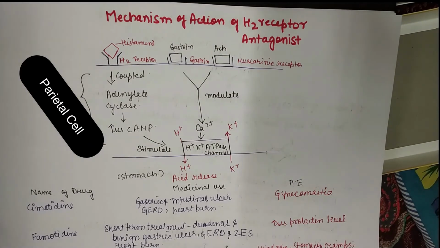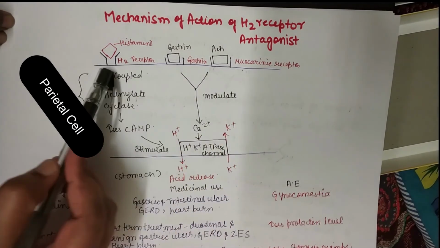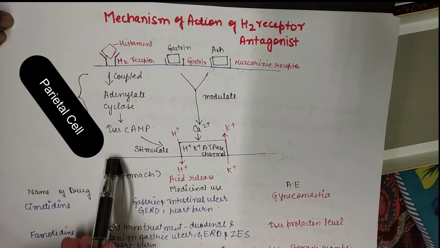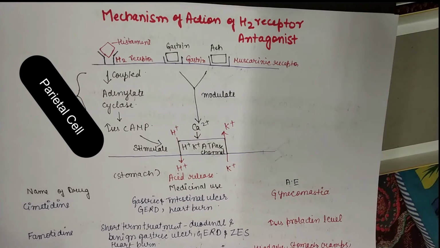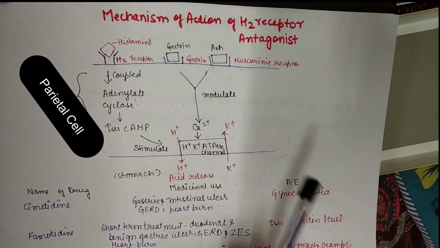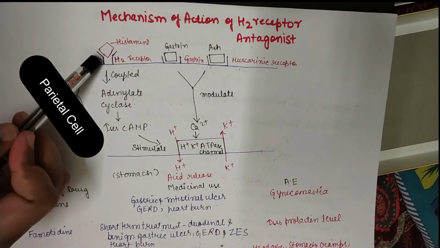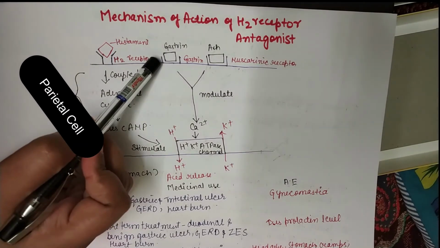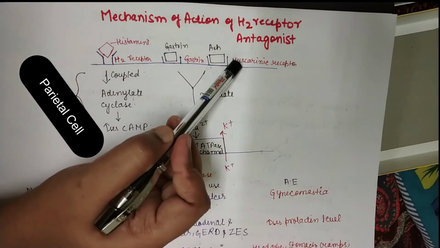Now let's see the mechanism of action through which these H2 receptor antagonist drugs work. I have explained this mechanism in a very simple way. This is the cell layer, this is the upper layer and this is the end of the cell. Here you can see there are three types of receptor. First is H2 receptor, second is gastrin receptor, and third is muscarinic receptor.